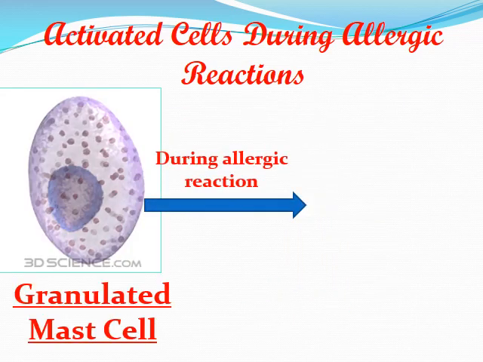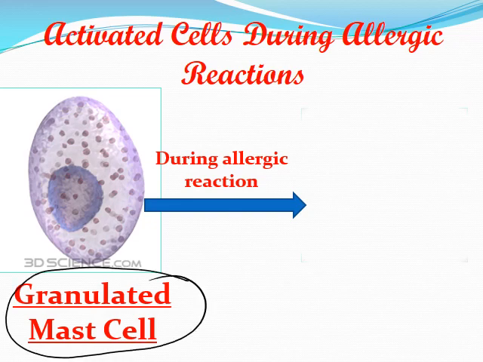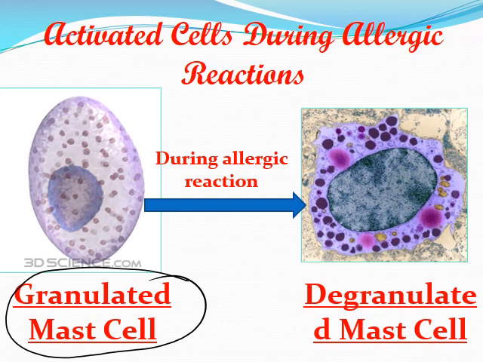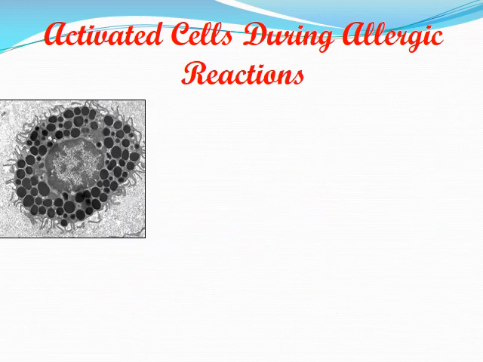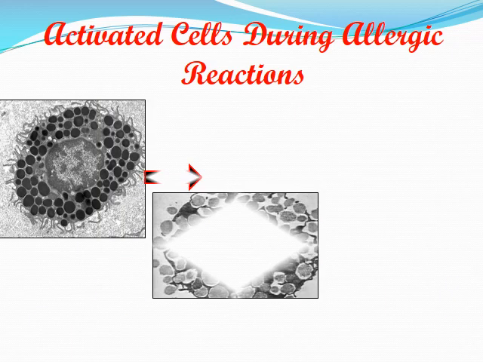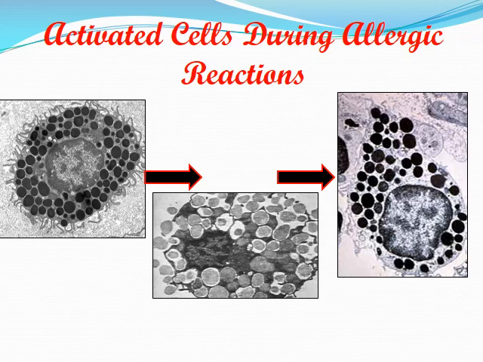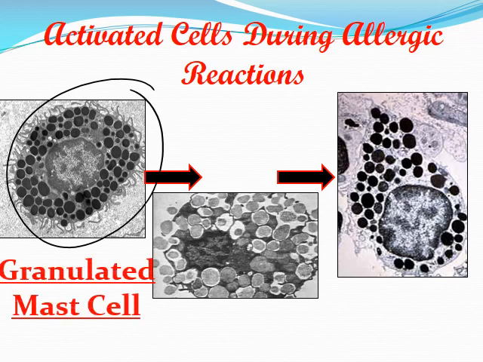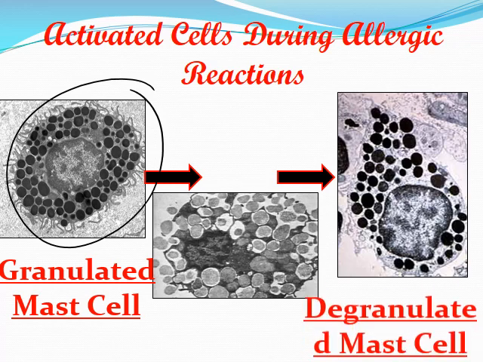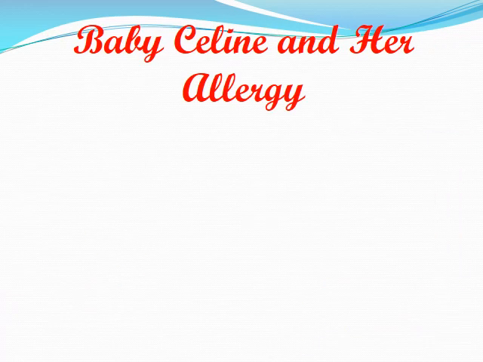So activated cells. During allergic reactions, first we have granulated mast cells, which contain granules. During allergic reactions, these granulated mast cells become degranulated mast cells. These degranulated mast cells release the granules. So histamine granules are released. Here we see figures of the degranulation of mast cells. These mast cells are granulated. During allergic reaction, they become degranulated mast cells. So this figure shows granulated mast cells as they become degranulated mast cells.